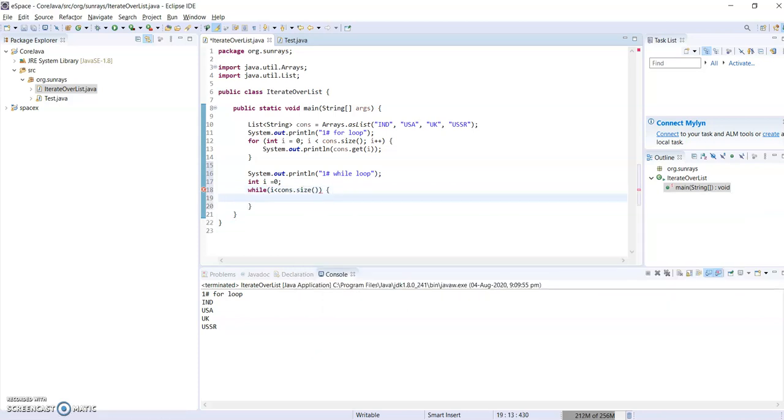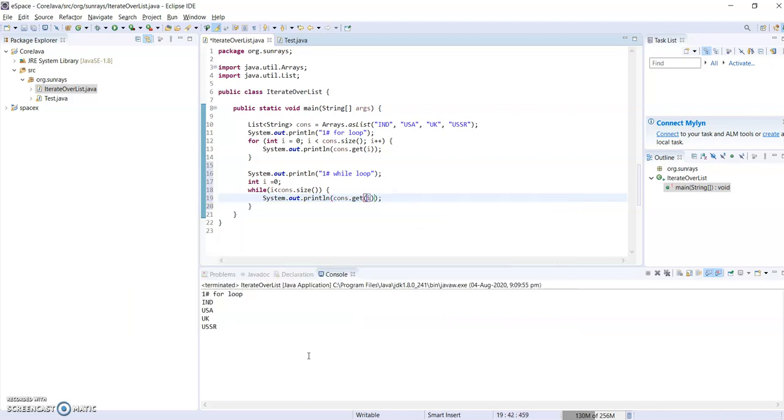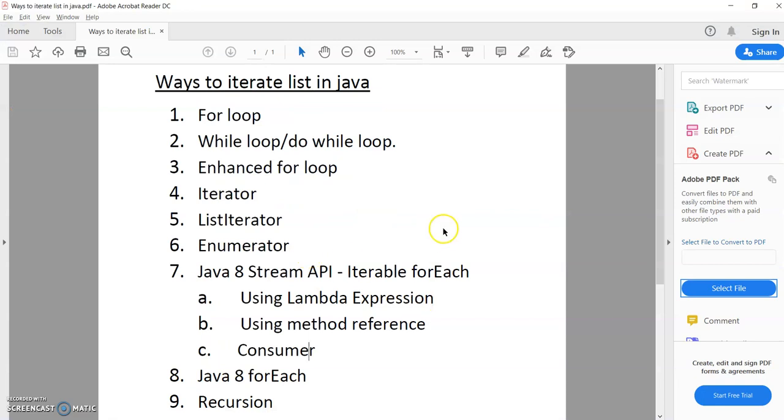Here I am reading the data from the list using the index. One important thing is that we need to increment i until it reaches the list size; if you don't, it will go into an infinite loop. Let me run this one. It ran. Using a while loop we can do it a similar way. A do while loop we can also do, but I'm skipping that one, as it is part of the second one.